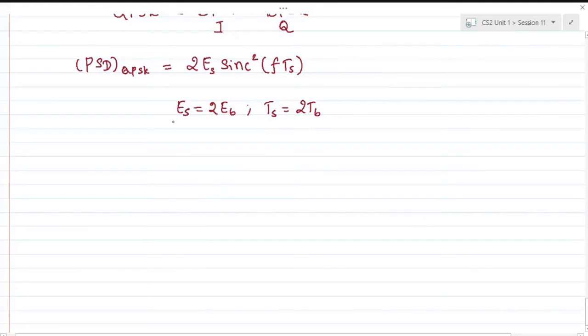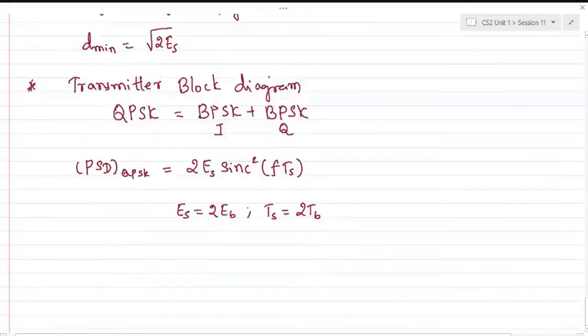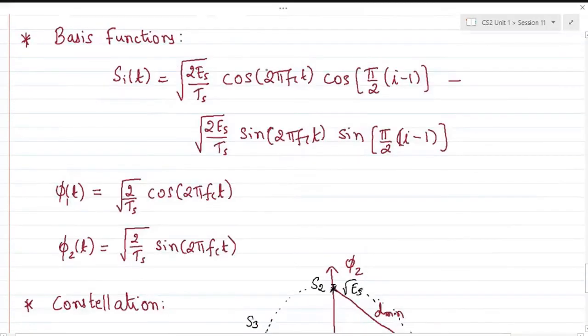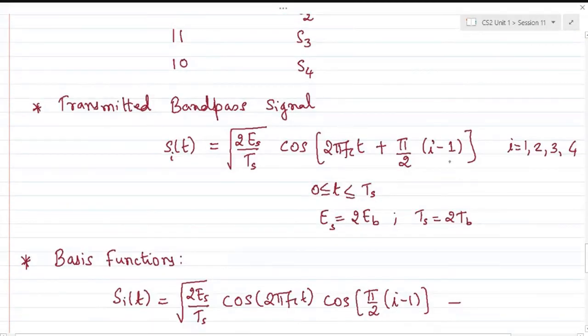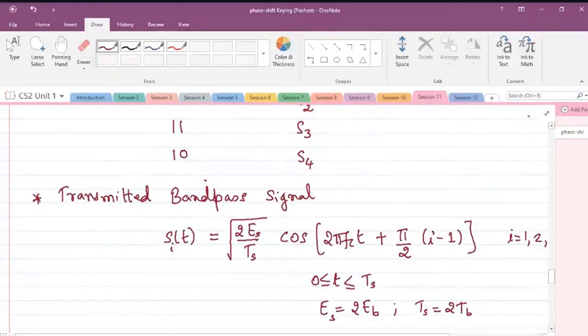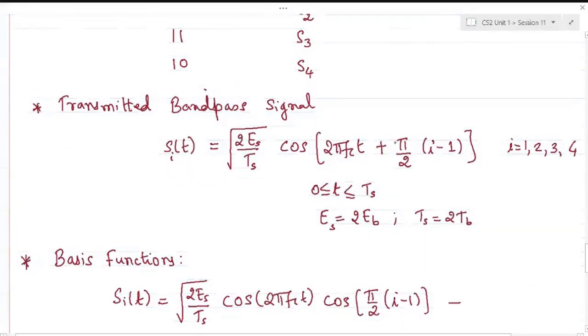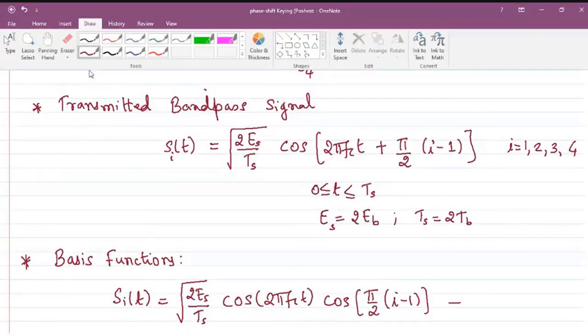Of course, the bandpass modulated QPSK scheme will lie around the carrier frequency fc. Instead of having this phase, which I have taken here as pi by 2 (i minus 1), we could have had an alternate angle as well.